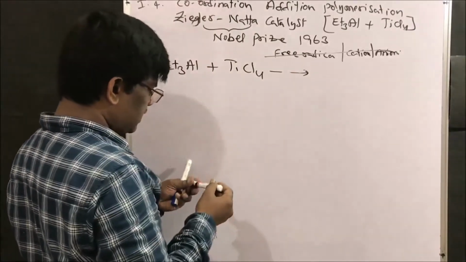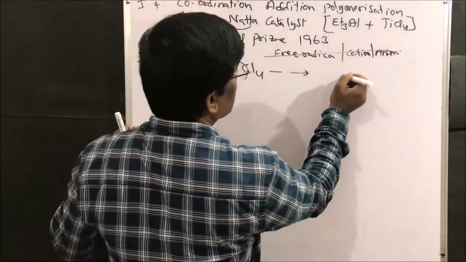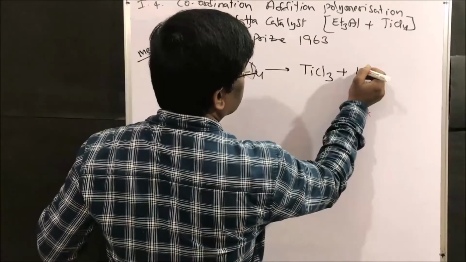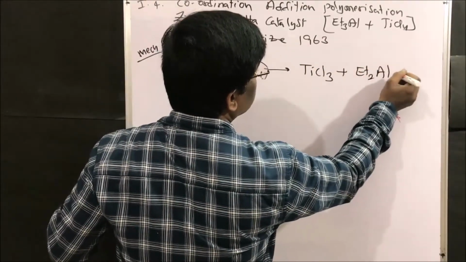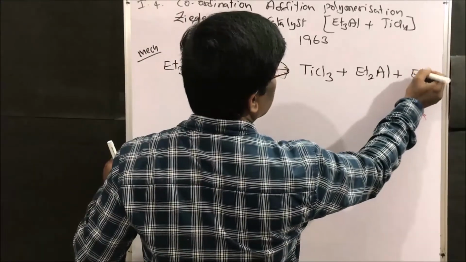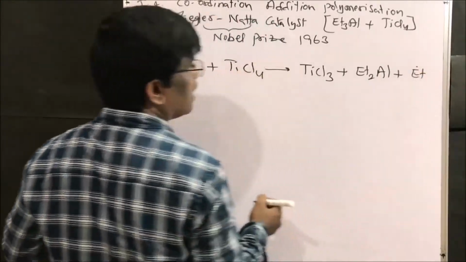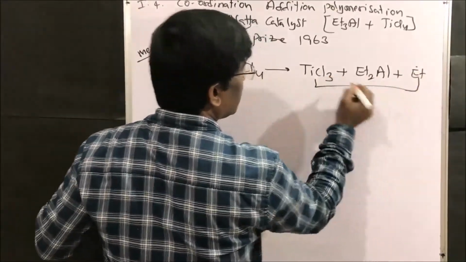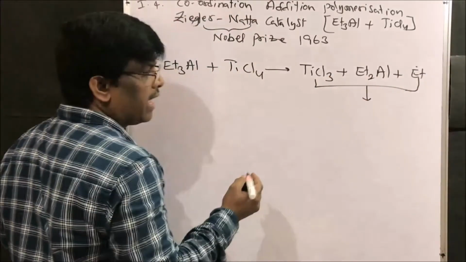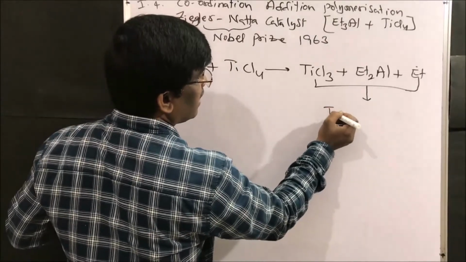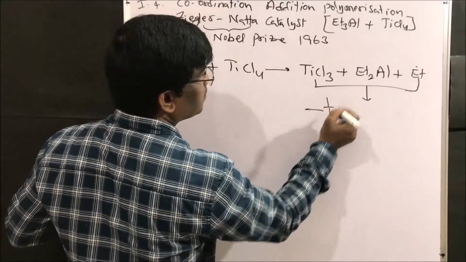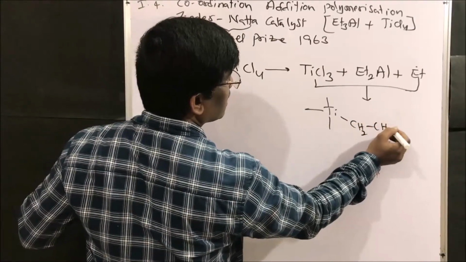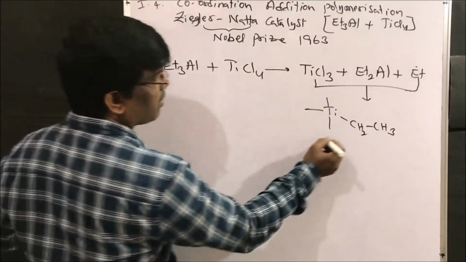This reagent is expected to form titanium trichloride plus diethyl aluminum chloride plus ethyl free radical. This ethyl and titanium form an active catalyst, titanium with CH2CH3. This is the active catalyst complex.